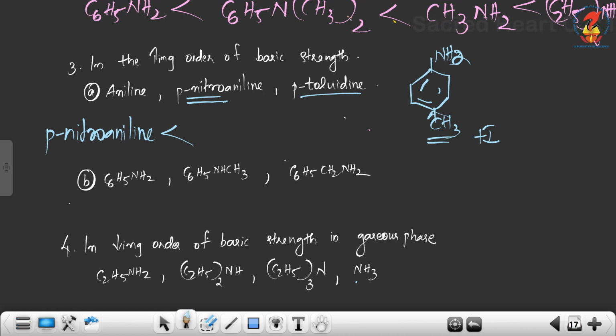Why is para-nitroaniline least basic here? Due to minus I effect of nitro group. Then comes aniline. Then comes para-toluidine. Why is para-toluidine more basic? Note down the reason, due to the plus I or electron releasing effect of methyl group.